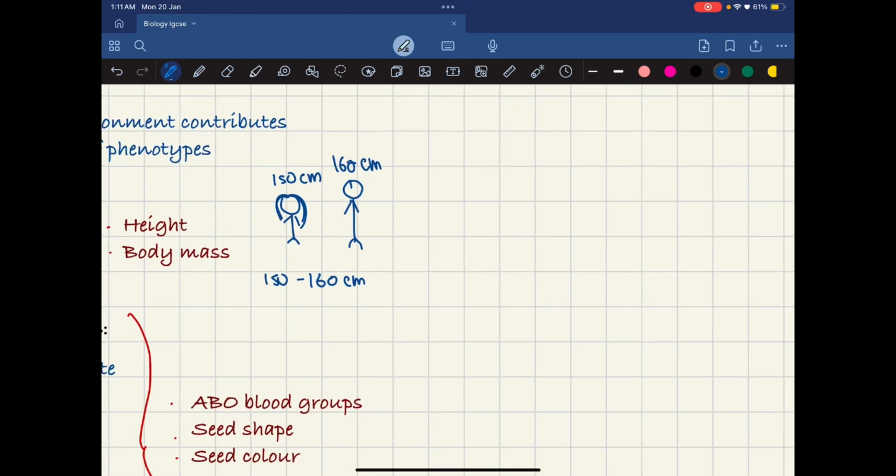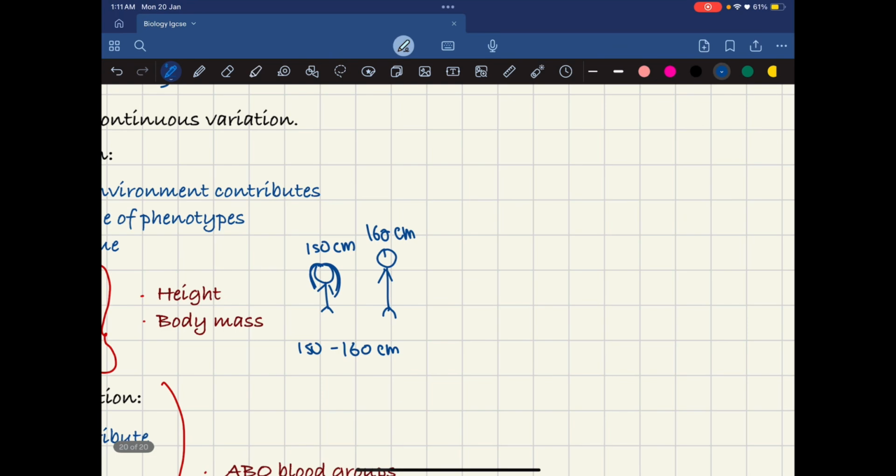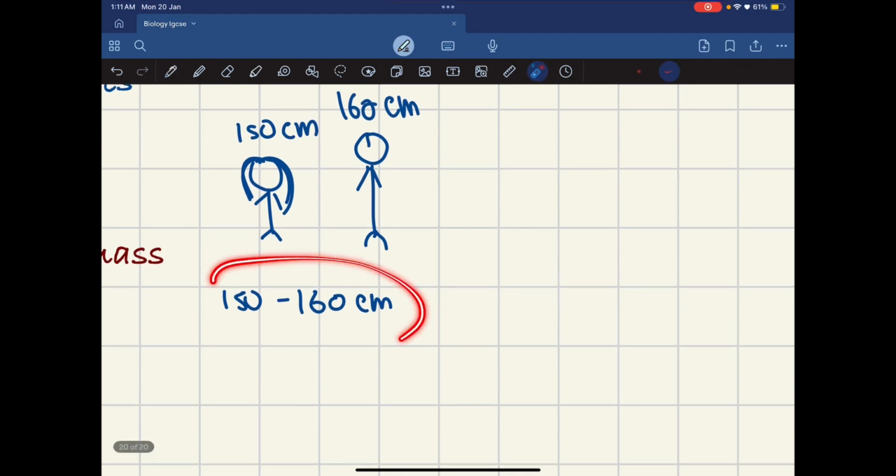Your genes will not determine your exact height, you cannot find out your exact height just from your DNA, because this is a continuous variation and it depends on your lifestyle and your environment. These two things really contribute to what your height is going to be, but your estimated height could be a minimum of 150 centimeters to a maximum of 160 centimeters.